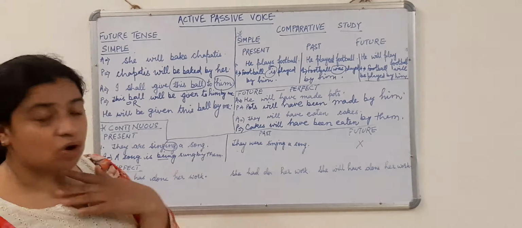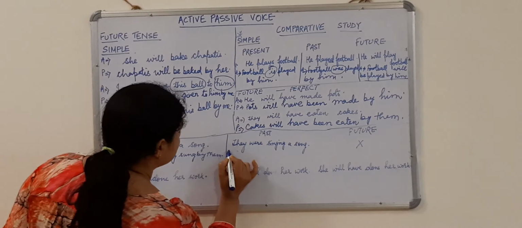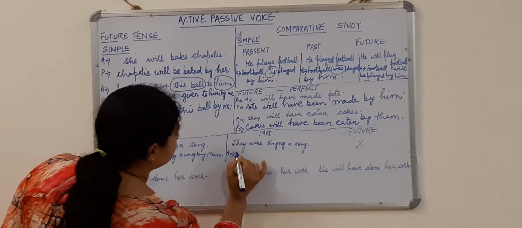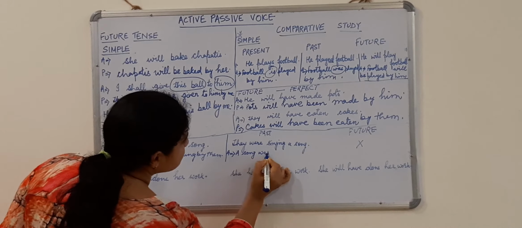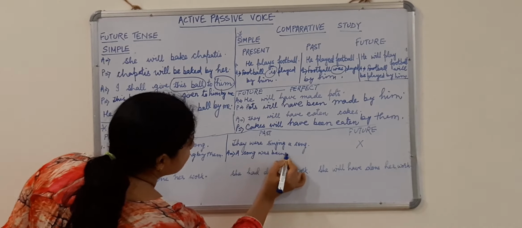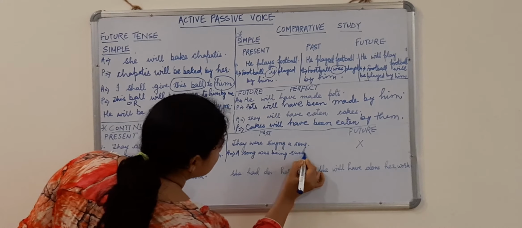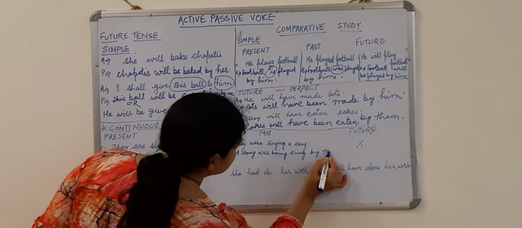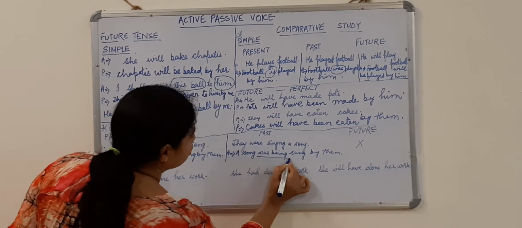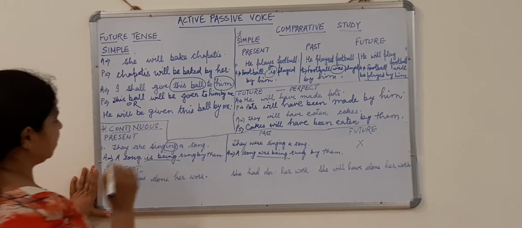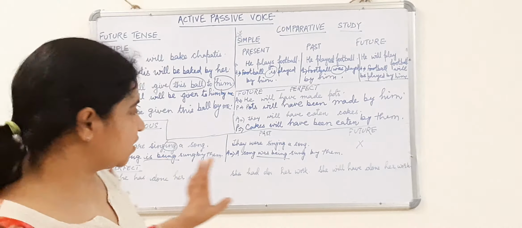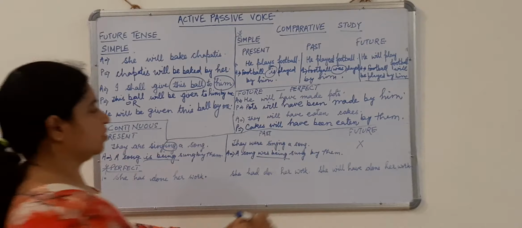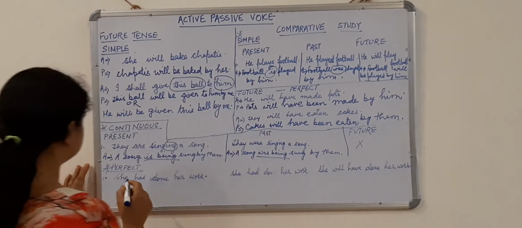They were singing a song. Now they were singing a song. A song was being sung by them. See, was being, is being. Same, but only the difference is and was. And there is no future of continuous passive voice.